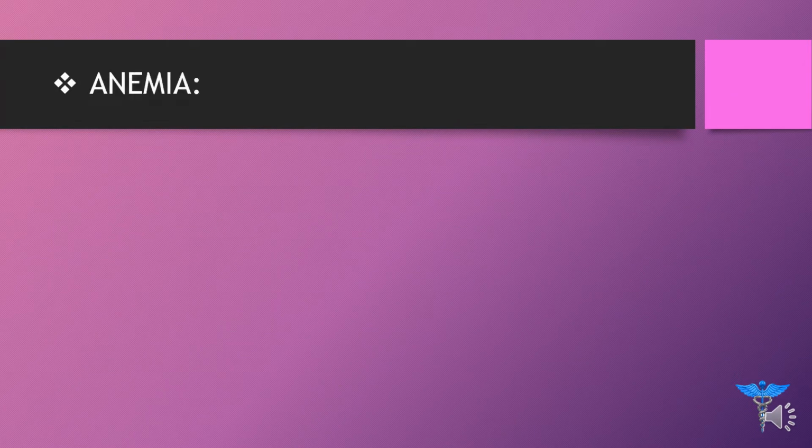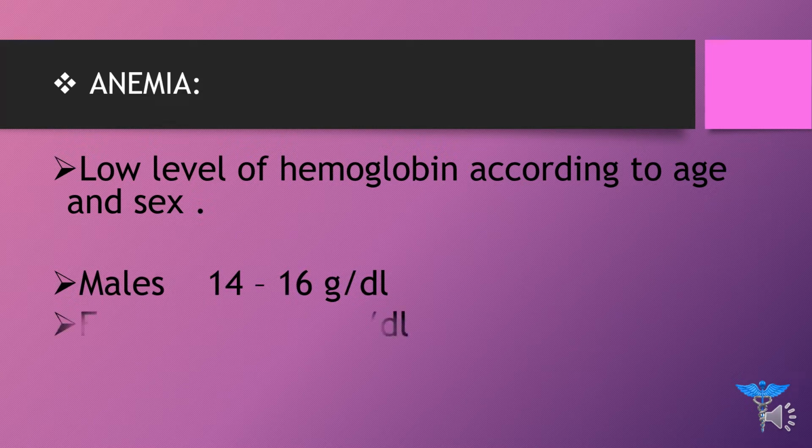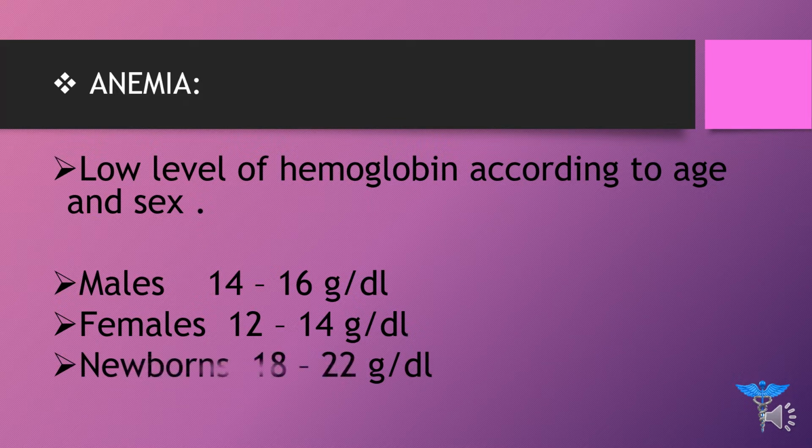Now what is anemia? The most general and acceptable definition is whenever there is a low level of hemoglobin in a person according to age and sex, then that person will be called anemic. The normal range in an adult male is between 14 to 16 gram per deciliter. In females, the normal level of hemoglobin is between 12 to 14 gram per deciliter, while in newborns it is between 18 to 22 gram per deciliter.